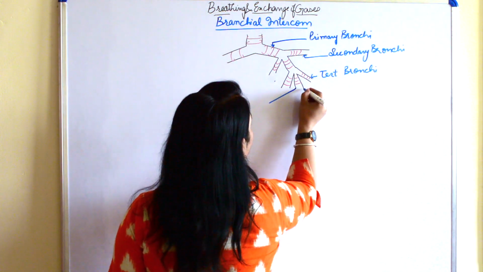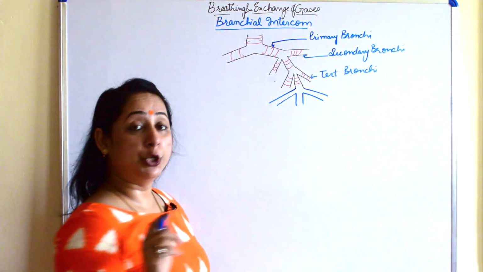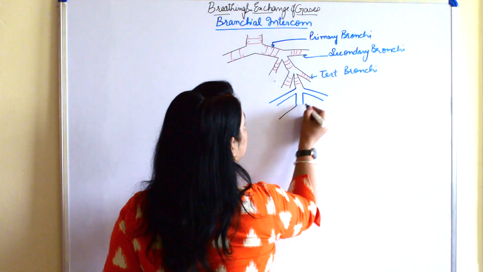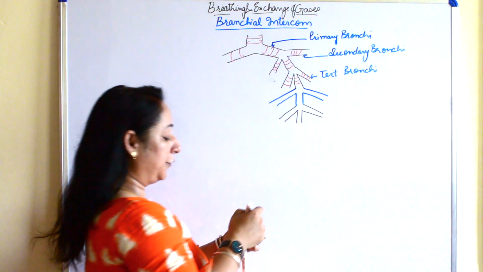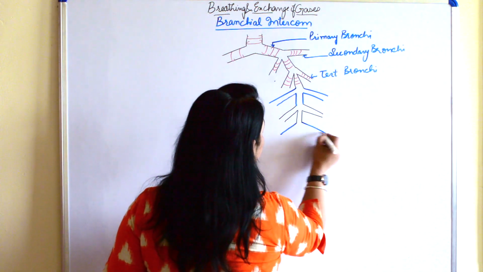So this tertiary bronchi further divides into bronchioles. Bronchioles further divide into terminal bronchioles, which further divide or bifurcate into respiratory bronchioles.